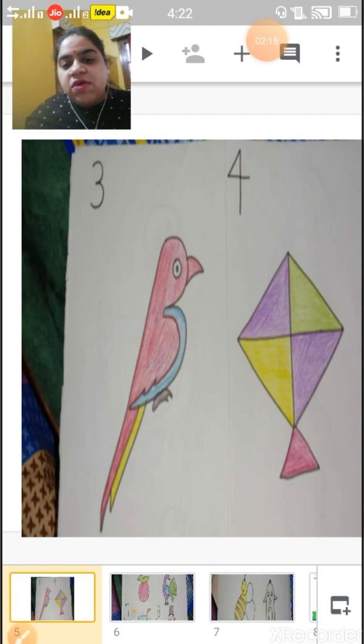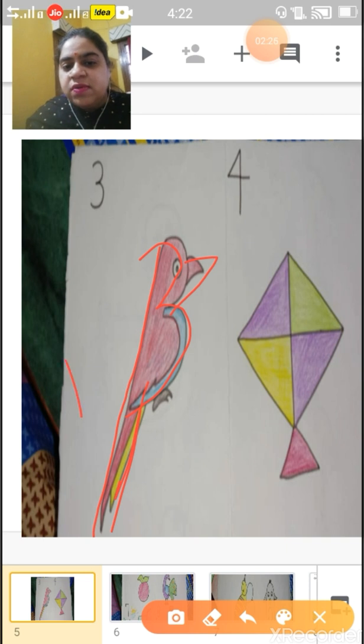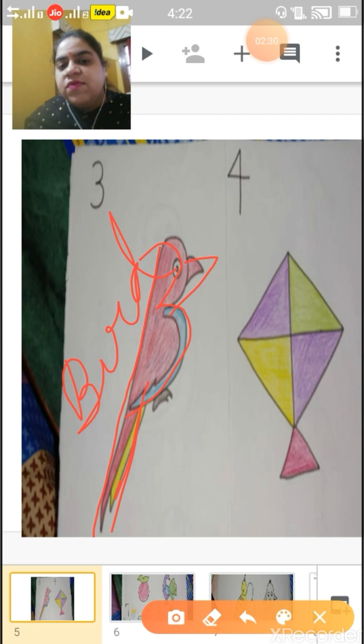What can we draw with number 3? We can draw a bird. Now from number 4, what can we draw? We can draw a kite.